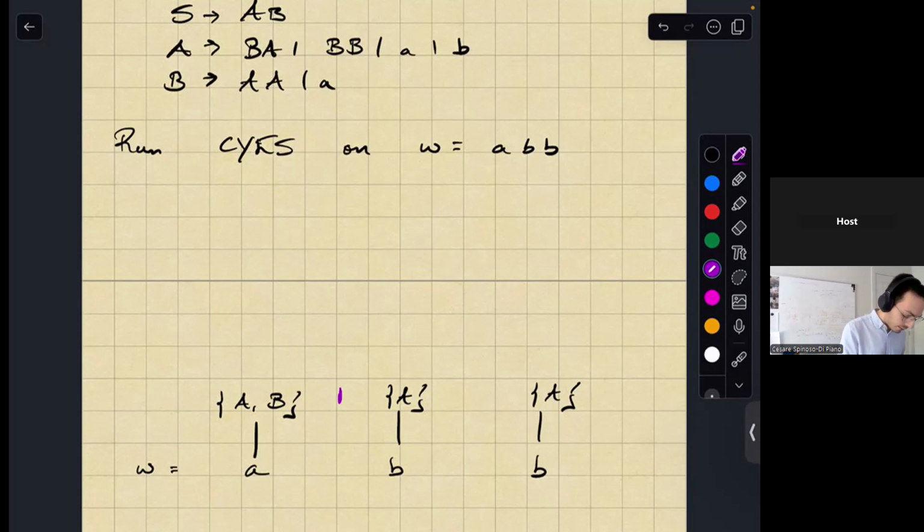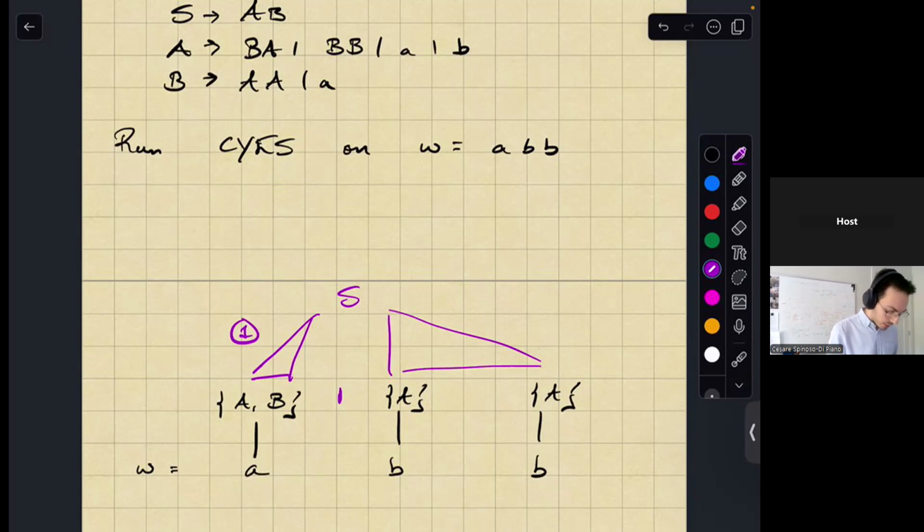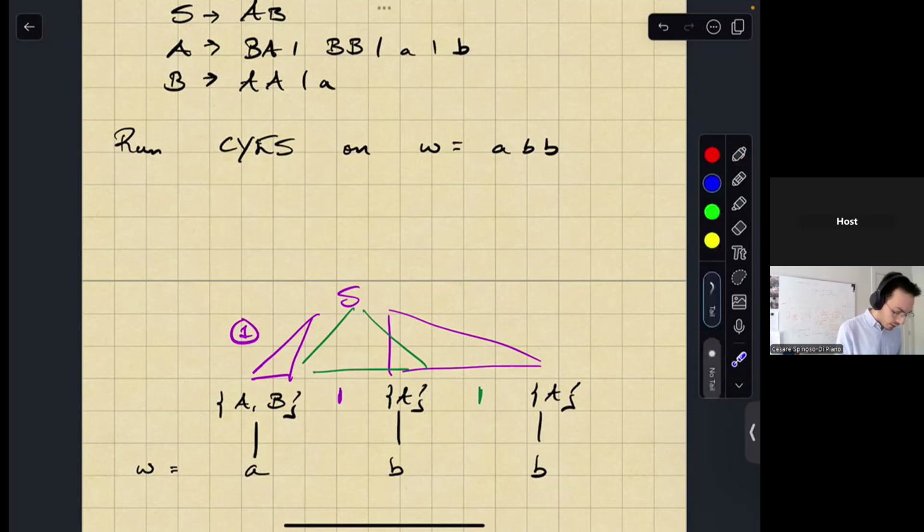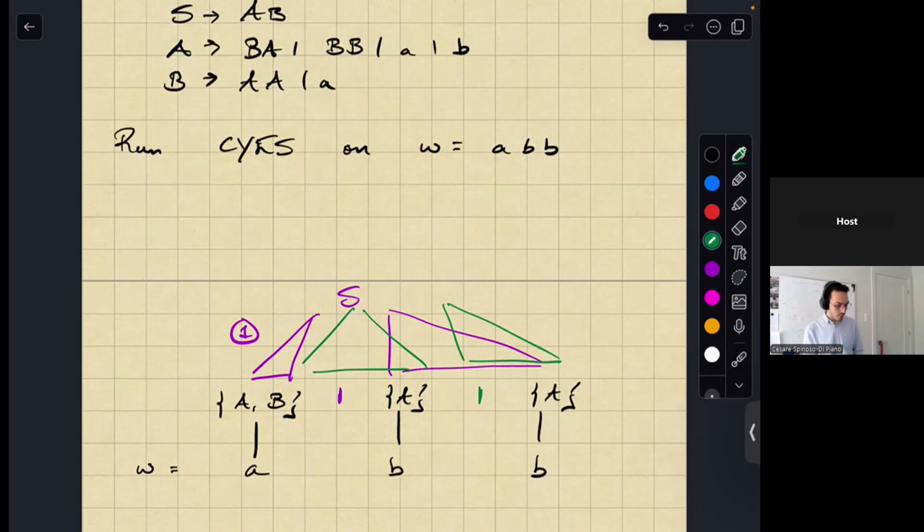And so then I have, from S, some way to get to A, and then some other way to get to AA, right? So that's one possibility. The other possibility is if I'm here, I have some way to get to AA or BA, right? And then I have another way of getting to just A, right? So I have to try both of these cases. I have to try both of these splits.